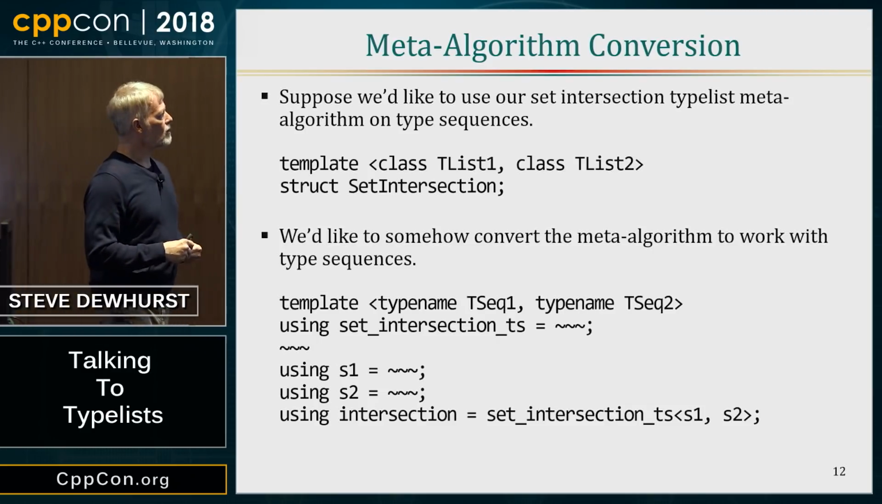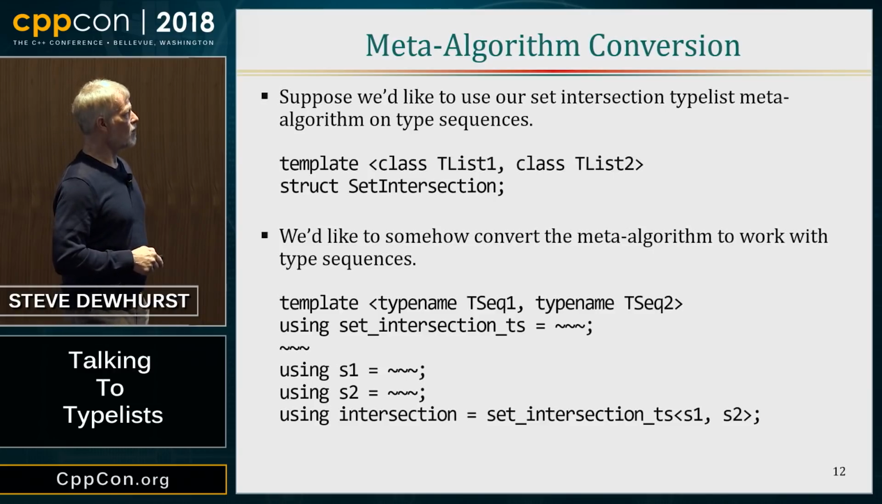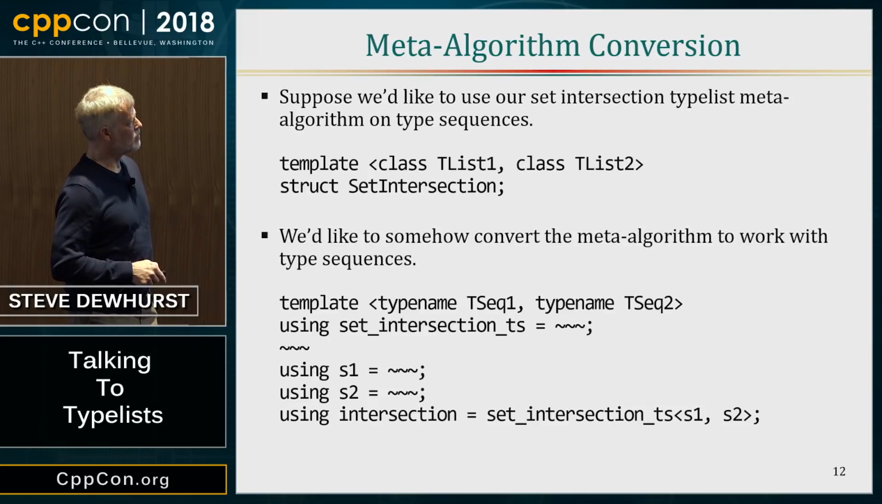But what I'd like to do is that also with type sequences. So what I'm going to do is create a set intersection for type sequences that lets me call it like this. And of course, this is a compile time call. So I specialize set intersection with 2 type sequences, our modern variadic type name pack sequences, and it computes the intersection, and there we are. So how does it work?